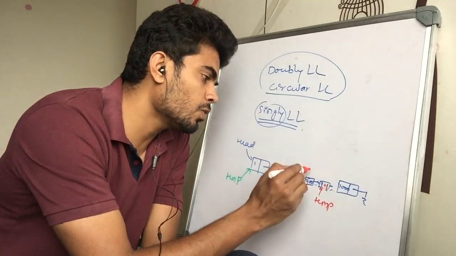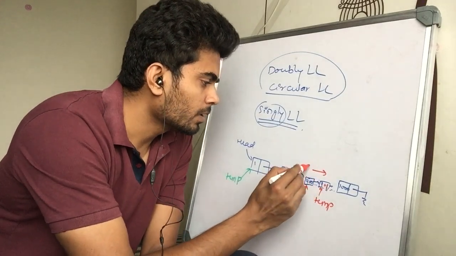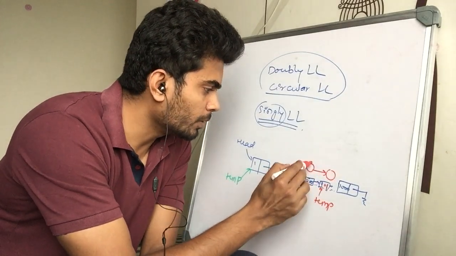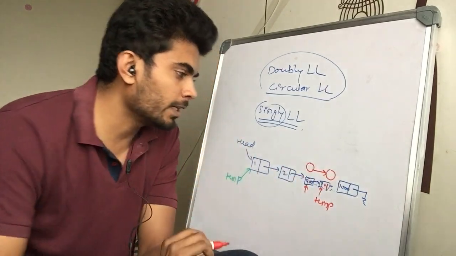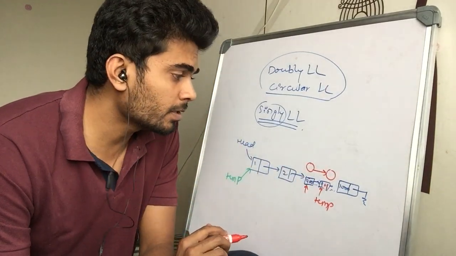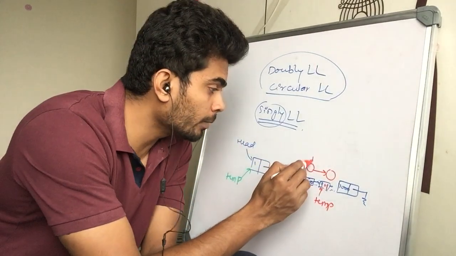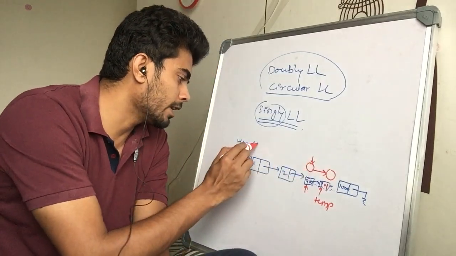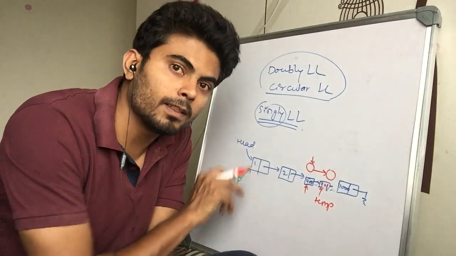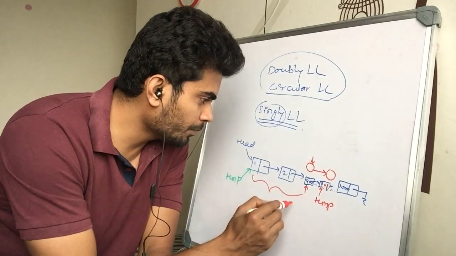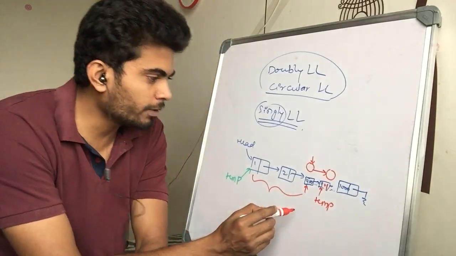Once you move from this point to this point, you cannot go back in the singly linked list. This is the problem, because if you want to go back to this point, you have to come back to the head and then start traversing again till that point. So you can understand what kind of problem we are facing here.